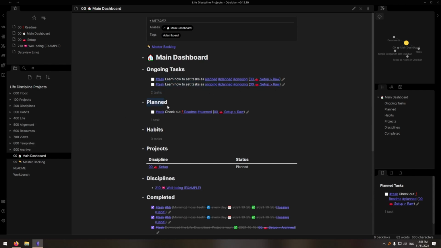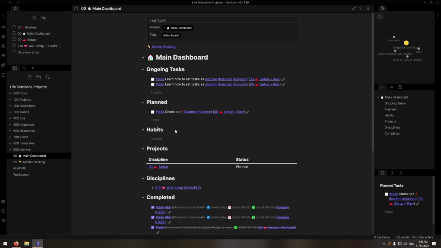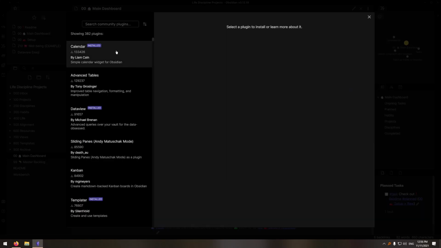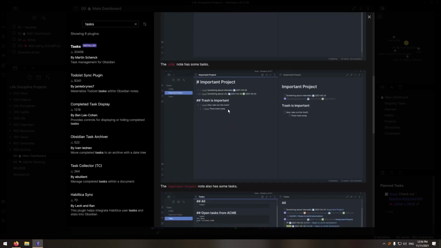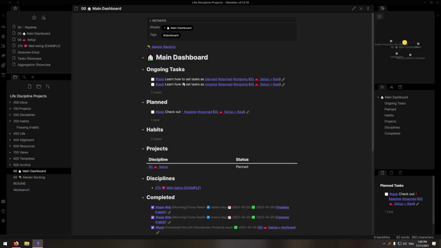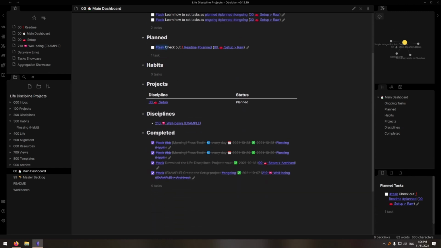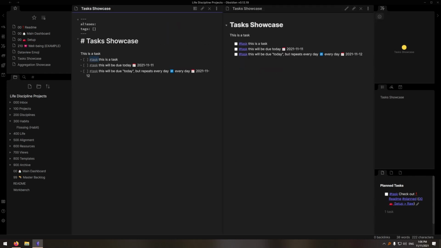As a reminder, tasks are your actionable items in LDP, and as such, we need some kind of task management workflow. This showcase uses the Tasks plugin. However, there are other task management plugins that may work better for how you organize your tasks. As I was showing you the organization of LDP, you may have noticed some listed items. Notice how some of them have the hashtag task prepended to them. Any checkboxed item with this tag will be considered a task by the Tasks plugin.